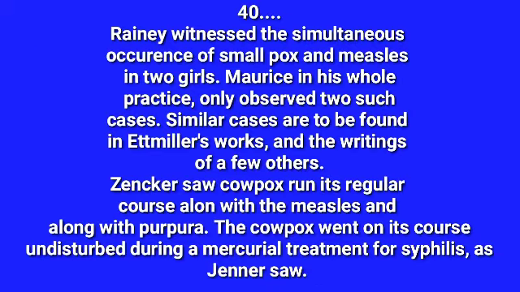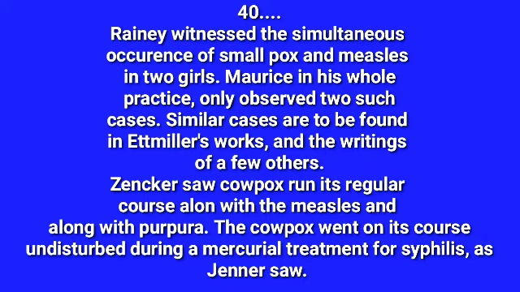Rainey witnessed the simultaneous occurrence of smallpox and measles in two girls. He also observed that J. Morris, in his whole practice, only observed two such cases. Similar cases are to be found in Miller's works and in the writings of a few others. So in all four examples, we can say these authors saw smallpox and measles combined and present in one individual.